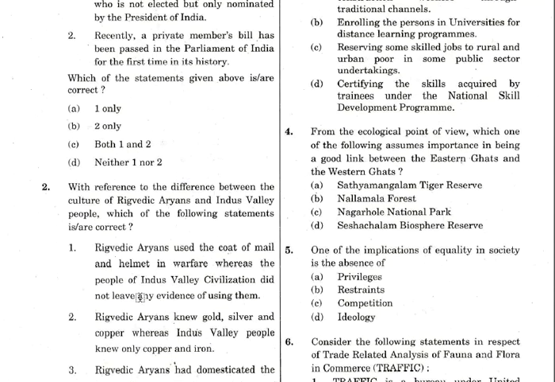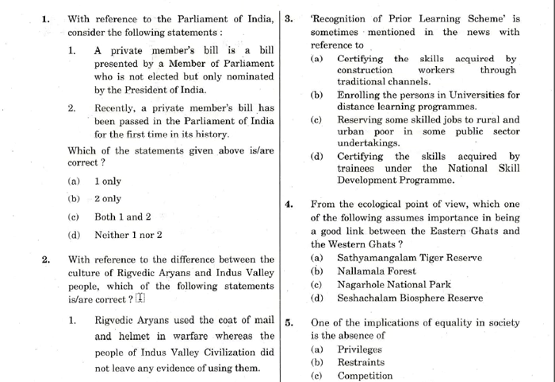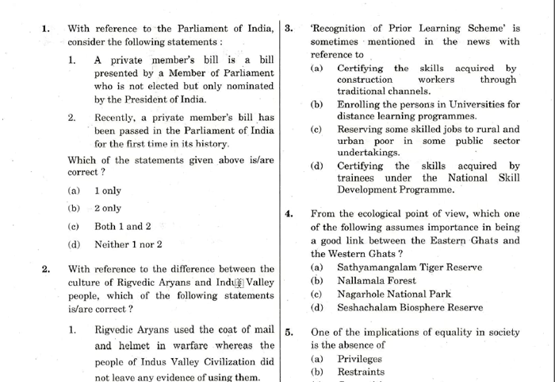Next, question number 3. This is about a scheme. A lot of scheme-related questions have come in 2017. We'll see as the paper proceeds. So, the Recognition of Prior Learning scheme is sometimes mentioned in the news with reference to which of the following? Certifying the skills acquired by construction workers through traditional channels, enrolling persons in universities for distance learning programs, reserving some skill jobs for rural and urban poor, or certifying the skills acquired by trainees under the National Skill Development Program.